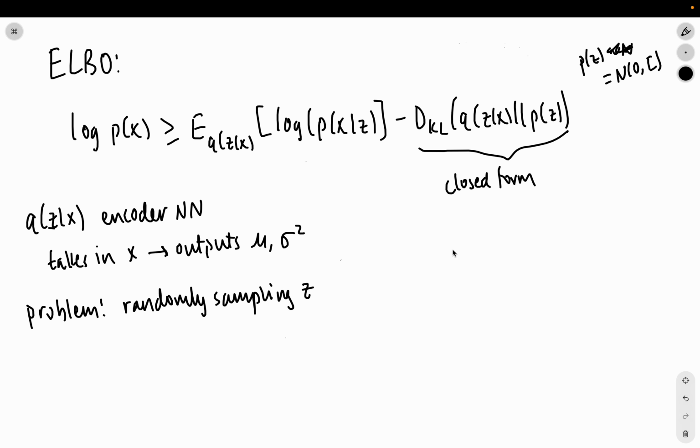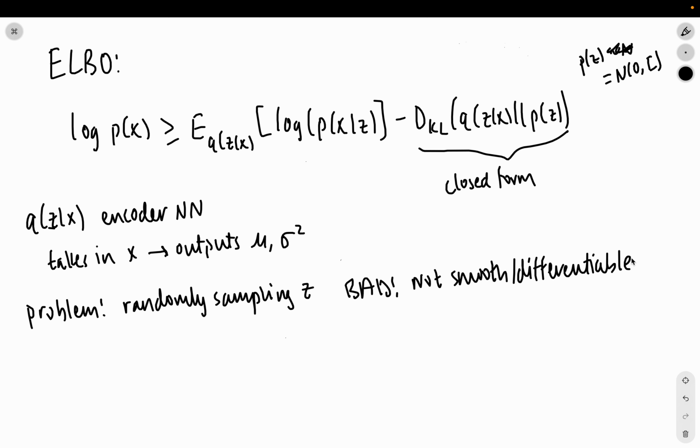That's an issue. Why is this bad? Because randomly sampling is not a differentiable function. It jumps from one place to another at random times, and we can't predict that. So this is not smooth or differentiable, however you want to think about it. Which means we can't take the gradient and we can't do gradient descent, which is really bad. So we need to find a nice trick to externalize the randomness from our training. That's the idea.